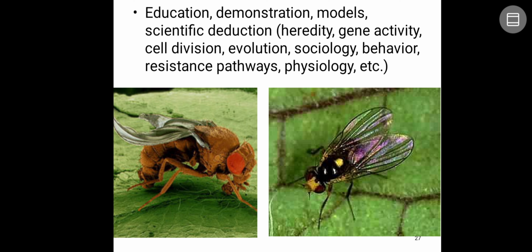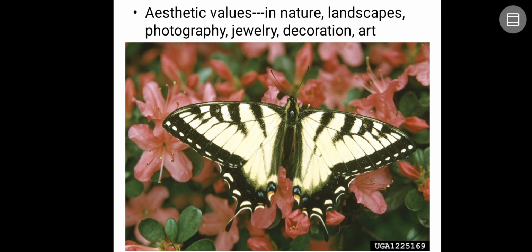Next, for the sake of education and demonstration, even model scientific deduction like heredity, gene activity, cell division, evolution, sociology, behavior, and resistance pathways can be studied with the help of insects, since they have a shorter life cycle. Even for aesthetic values, many insects are so beautiful, like butterflies and jewel beetles. In some countries they use jewel beetles as necklaces.